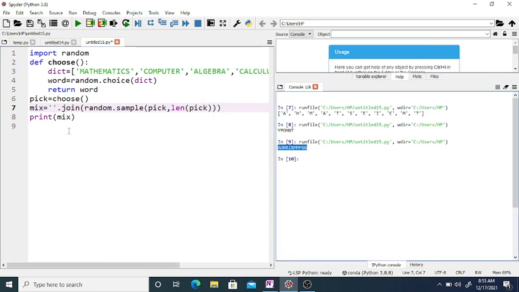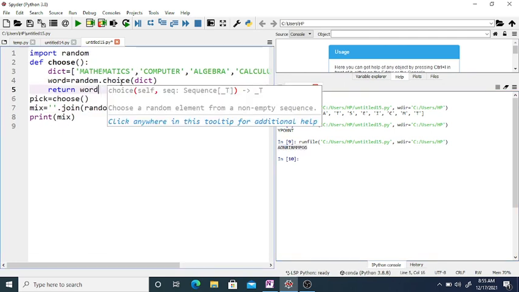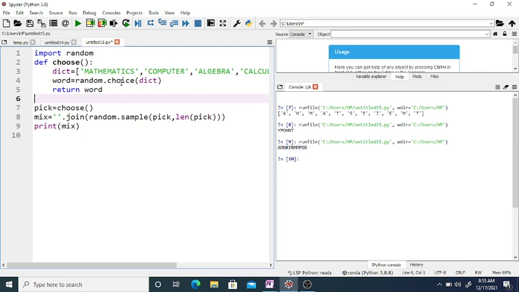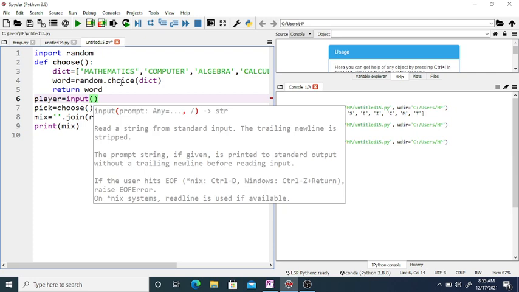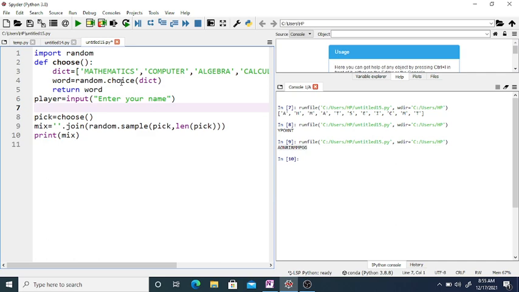Now we want a player. Say player is equal to input, enter your name. Okay, now take n is equal to integer 1.